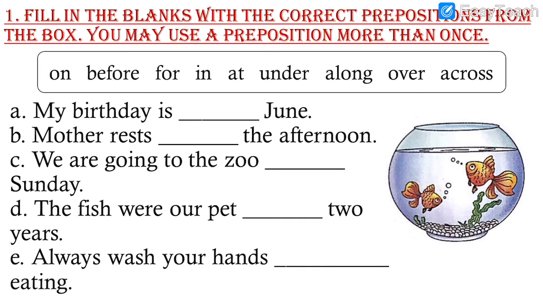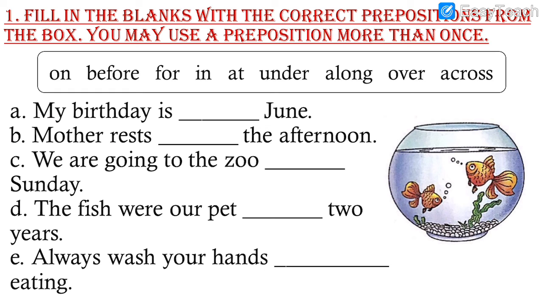So now we are moving ahead to our exercise number 1 of your textbook. Exercise 1. Fill in the blanks with the correct prepositions from the box. You may use a preposition more than once. So all the prepositions are given in the box. We have to use those prepositions and fill in the blanks in exercise number 1.